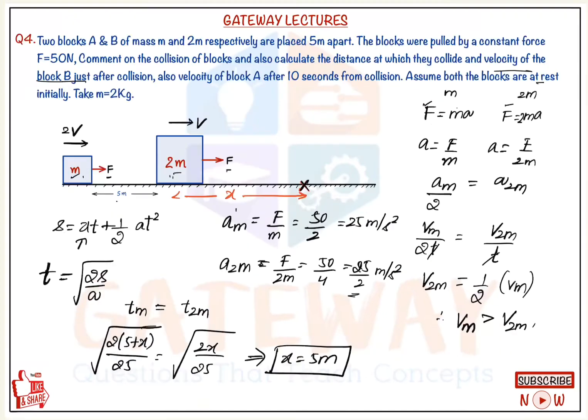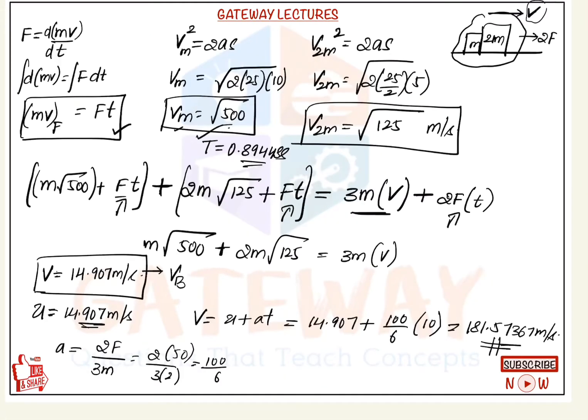These type of questions are very easy, but here many will have a confusion in applying the conservation of momentum, how to calculate the velocity of the block B just after collision. This is the way we need to apply. If both blocks are initially under the same force when they are starting, then we can simply apply conservation of momentum. We need not think of anything. But if force is acting only on one block, and not on the other block, we can't apply conservation of momentum.